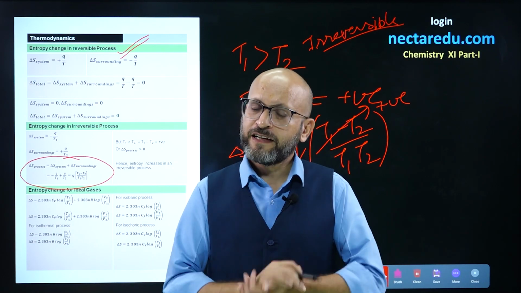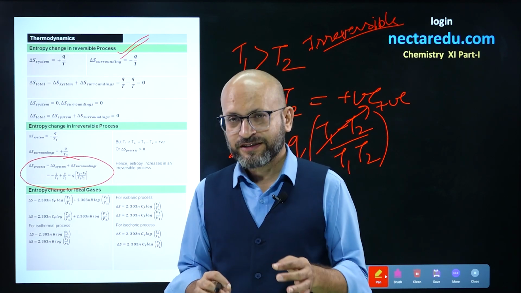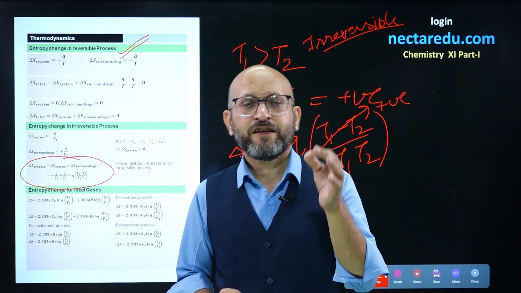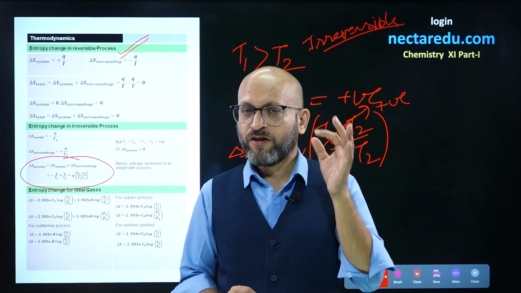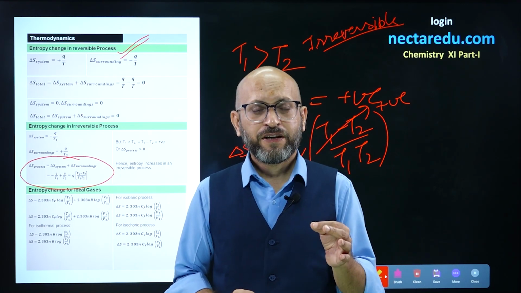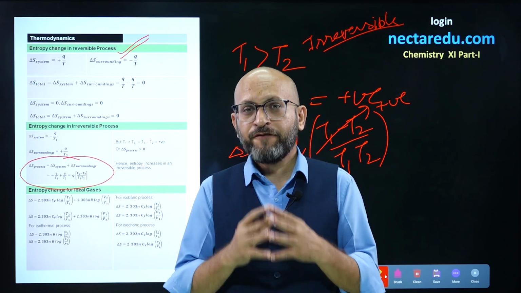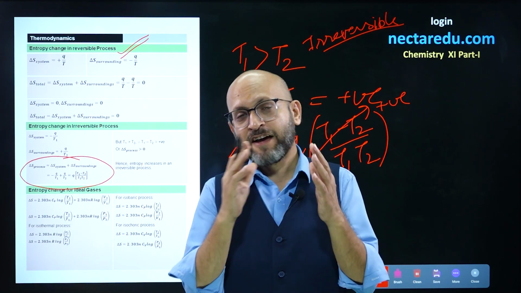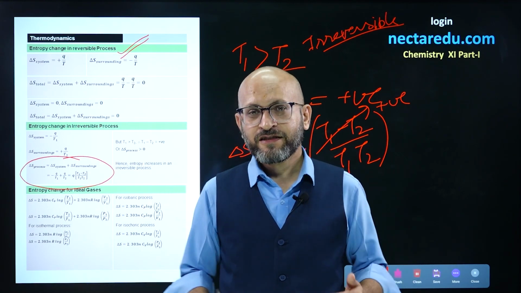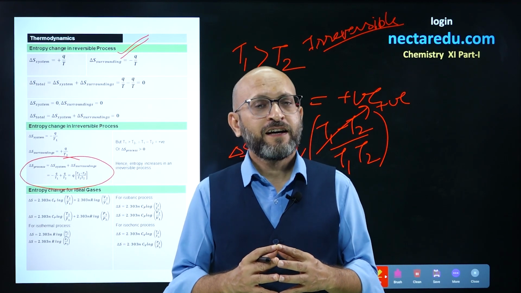If you want to take log to the base 10, you will take the formula in an isothermal process as 2.303 nR log V2 by V1, or 2.303 nR log P1 by P2. So these are the formulas. If a process involves two processes, then you add the formulas of the two processes.